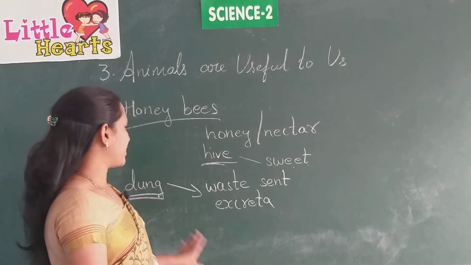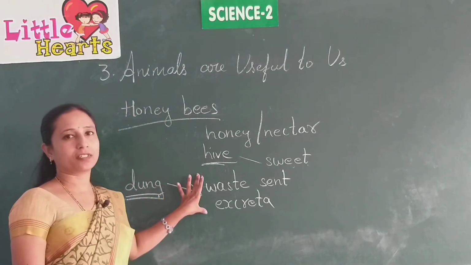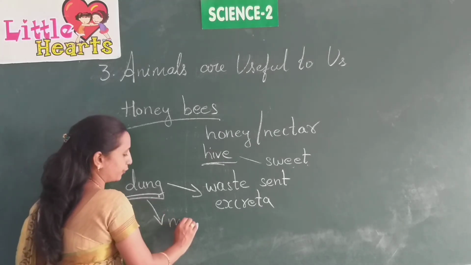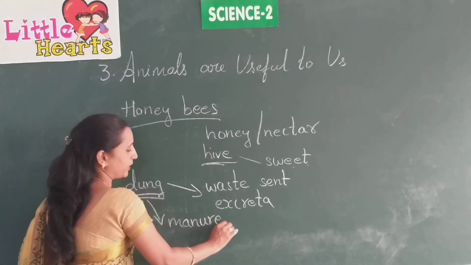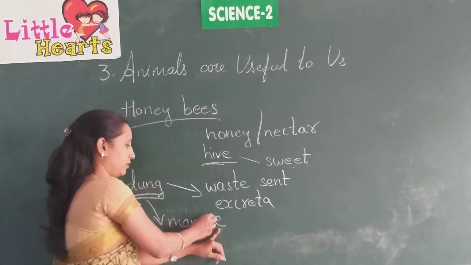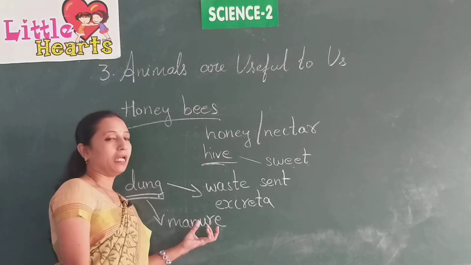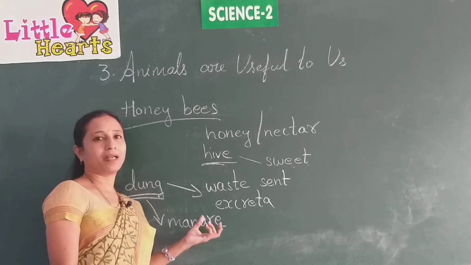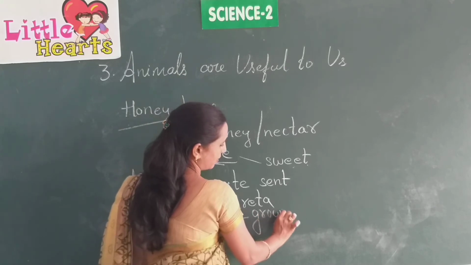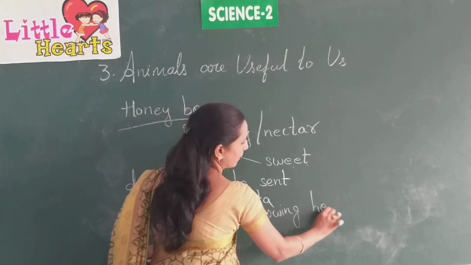So, which animal's dung is used and what is the purpose of using this dung? It is used as manure. Manure means it is used for the plants for growing healthy.